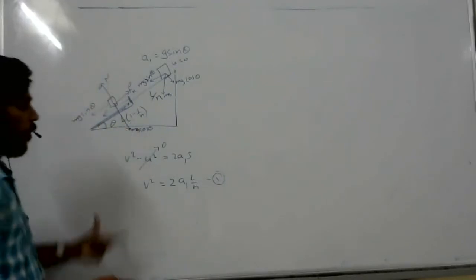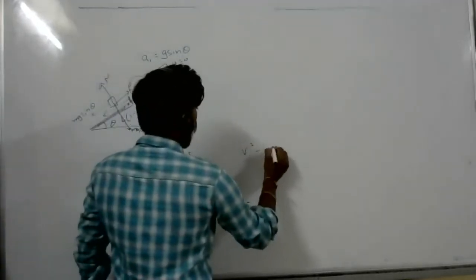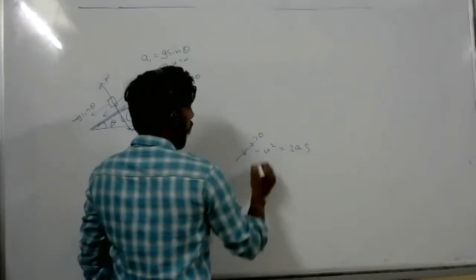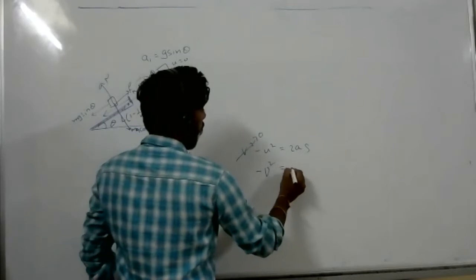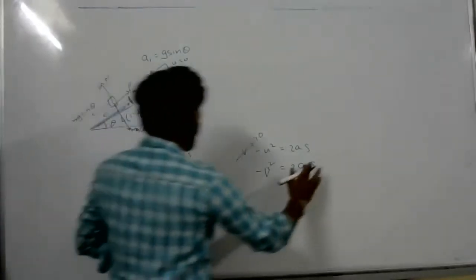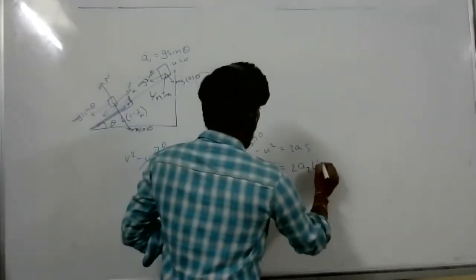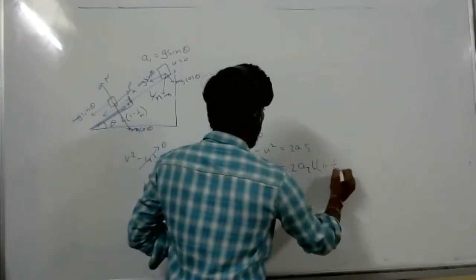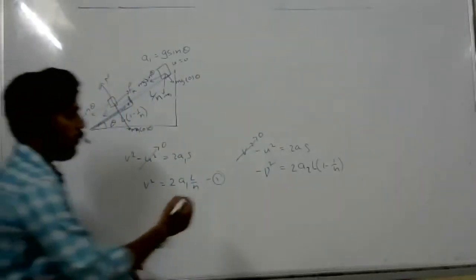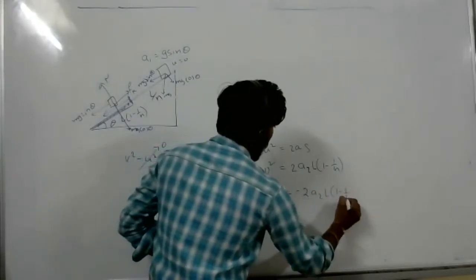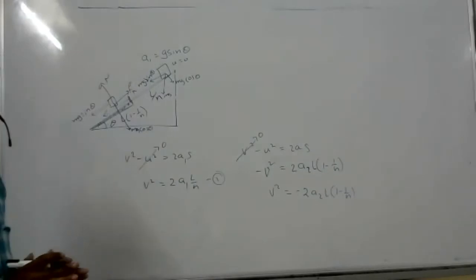There is a distance, so I can write v square minus u square is equal to 2as. Final velocity 0, initial velocity v, so minus v square is 2 a2 s. That s is L into 1 minus 1 by n. So v square is equal to minus 2 a2 L into 1 minus 1 by n, right? Now okay?